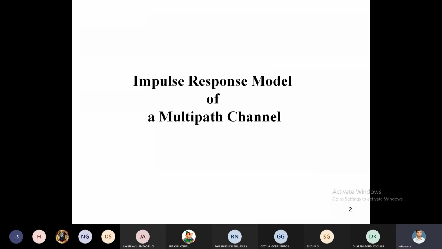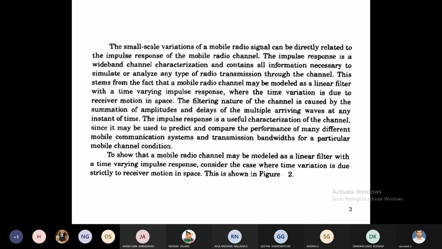Here, we calculate the impulse response for a mobile unit that travels with a velocity of v and moves only over a short distance or a short duration of time. Any changes in the mobile radio signal at that time, we have to calculate the impulse response for a mobile radio channel.